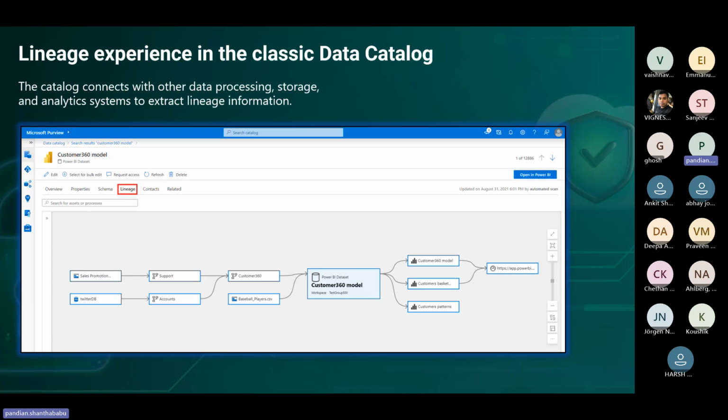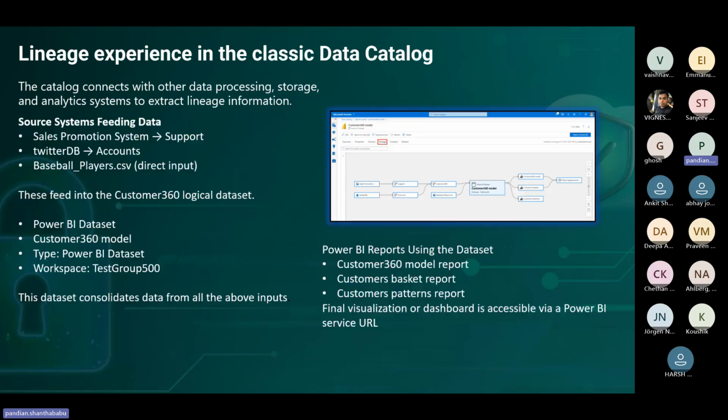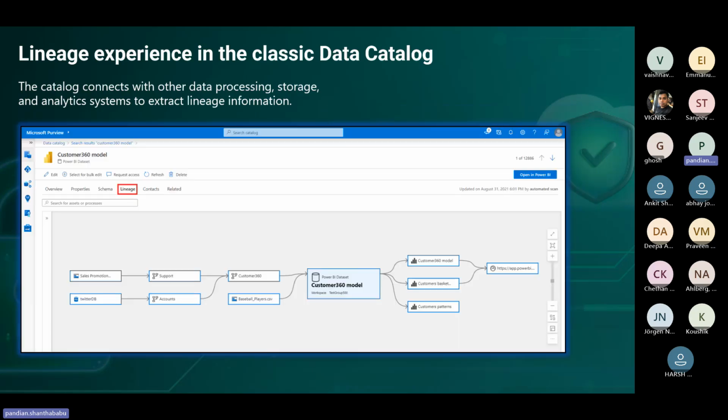Here actually is the data journey, like Power BI, connecting the data processing, storage, and analytical systems. Let's see what the understanding is here. The source systems feeding data are a sales promotion system, Twitter, DB, and accounts. When I look at this image, I can directly understand that the first thing is my feed. So from that, I can understand where it is going.